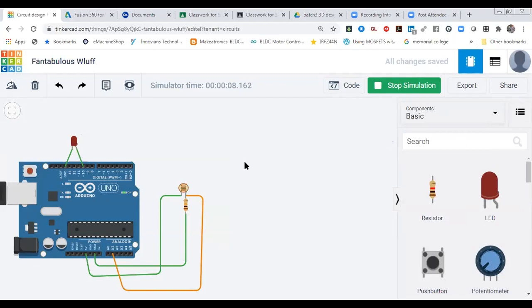So that is about analog read input, and now we are going to discuss analog output. So how can we give analog output? For giving analog output, we have to use a technique called PWM. PWM stands for pulse width modulation, which I'm going to discuss right now. After that, I will come back here and show what we can do using PWM.